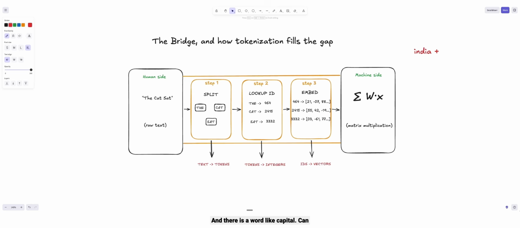As we can see, for example, if there is a word India and there is a word capital, can you guess what the next possible word will be? I'm giving you 3 seconds. 1, 2, 3. Yeah, that's right, Delhi. So the model knows that if the words India and capital come together, then there is a high probability that the word Delhi will come next, right? In step 3, these tokens are then sent to the LLM, and what does the LLM do?